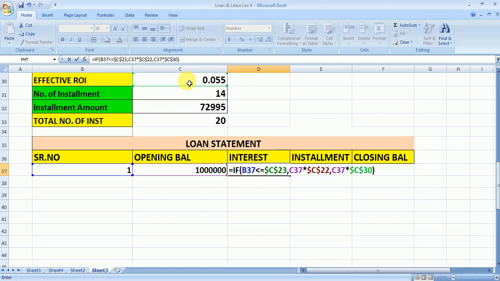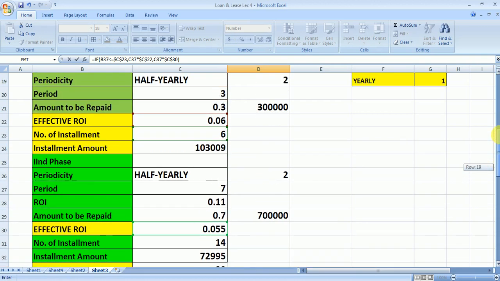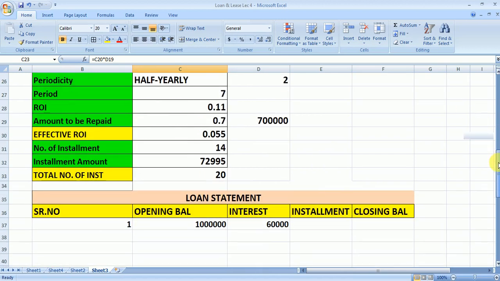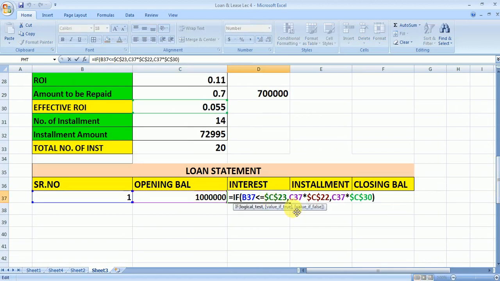So I am repeating this formula again. What we are saying here, अगर ये serial number total number of installment paid in the initial phase which is equals to 6 है, तो कौन सा वाला इंटरेस्ट यूज करें? फर्स्ट फेज वाला, that is 0.06. सो हमारा फॉर्मूला क्या होता है, ओपनिंग बैलेंस मल्टीप्लाई बाय दिस विच इज गोइंग टू बी फिक्स्ड.